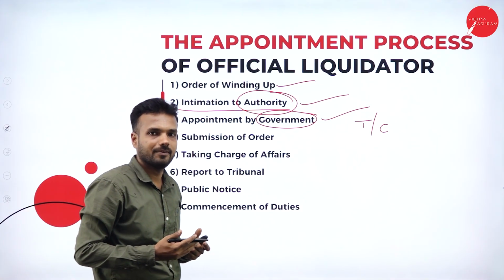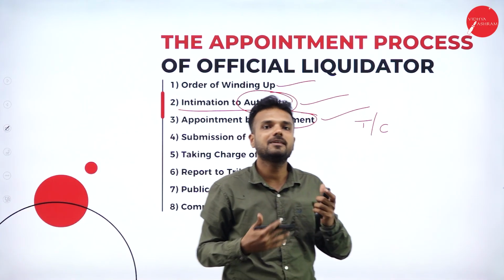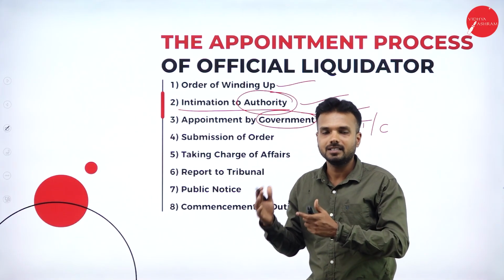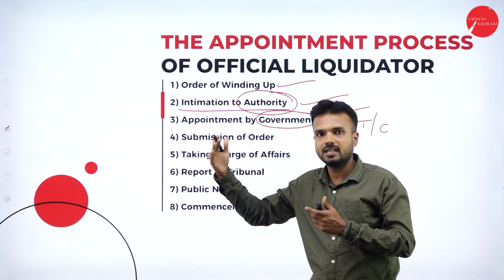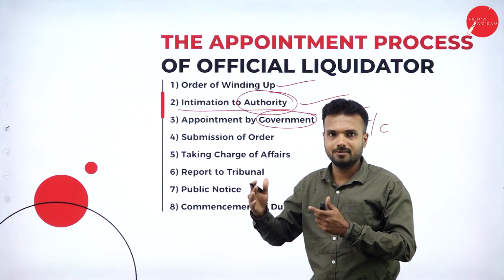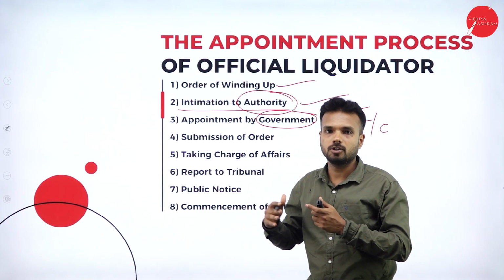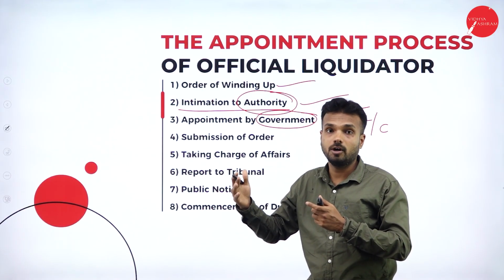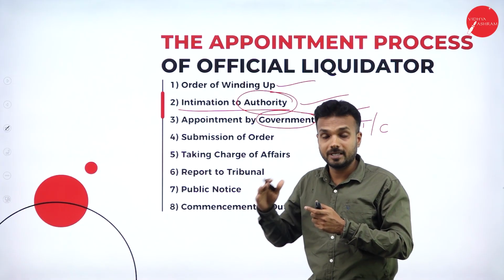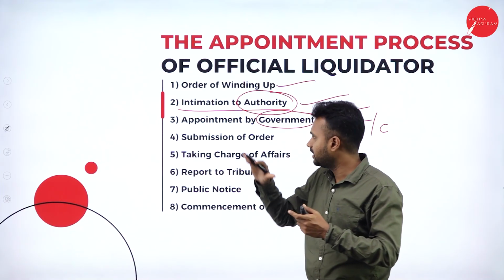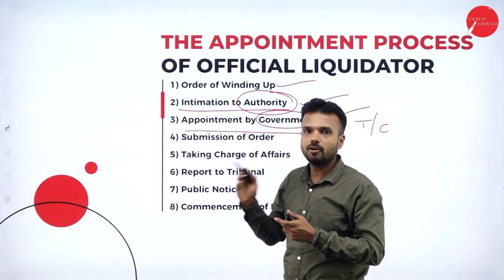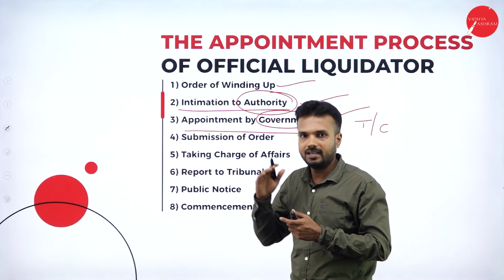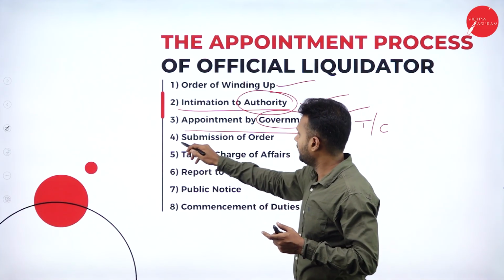So who is a liquidator? Based on certain eligibility criteria, they are going to select the liquidator. That liquidator is a person who belongs to either a tribunal or a court. He may be a member of the court or the tribunal, or he may be a judge, or he may hold a certain designation based on his qualification and experience. The court is going to select. Here the central government is going to take the initiative and appoint the liquidator.